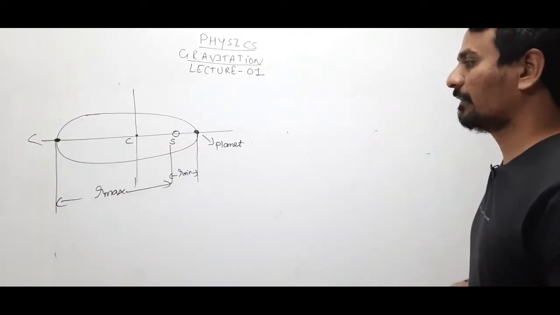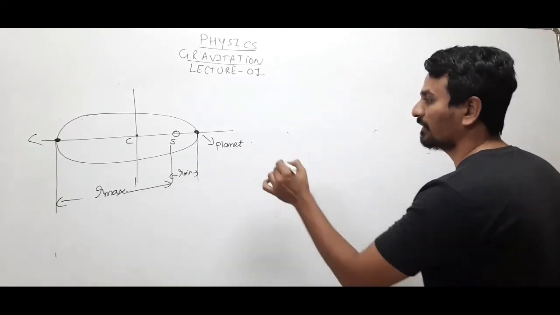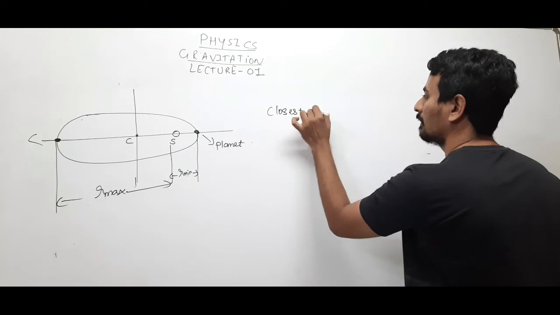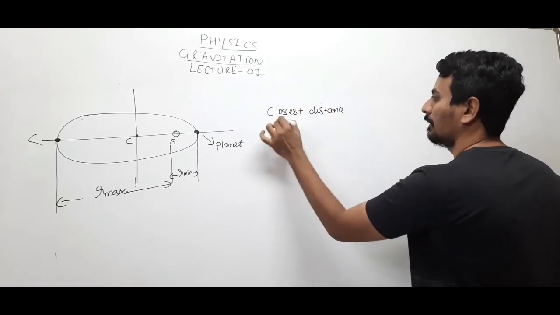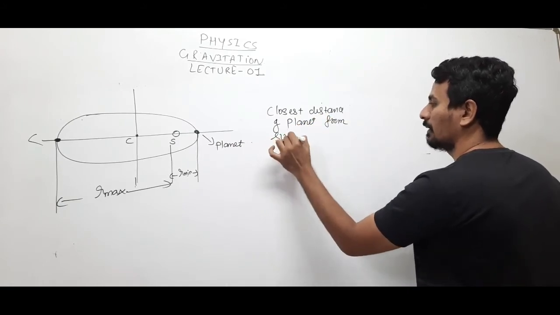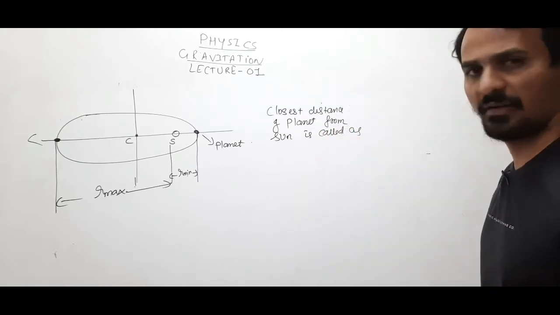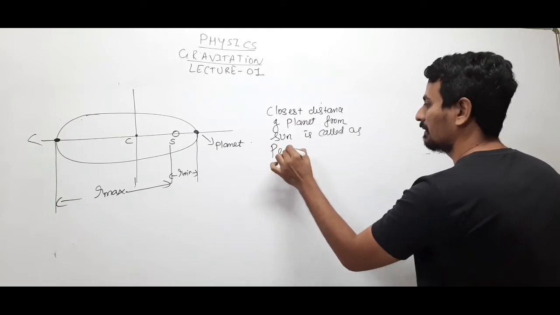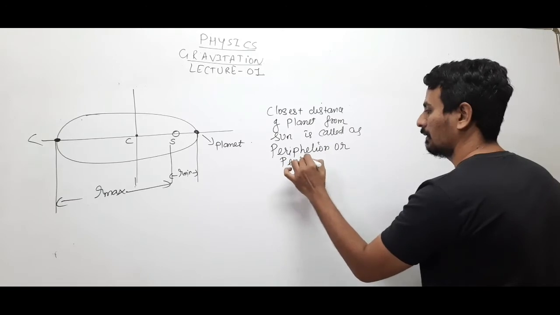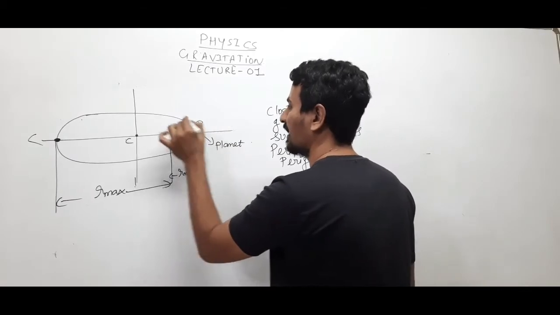So this distance where the planet is nearest to the sun, the closest distance, is known as perihelion. The closest distance of a planet from the sun is called perihelion, or you can say perigee, either of the things, right? And say these two points are P and Q.